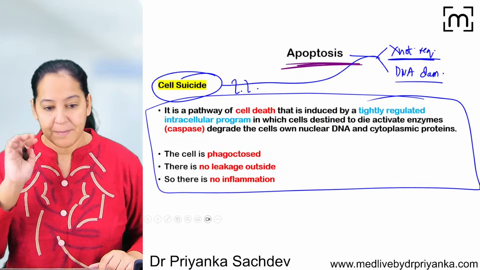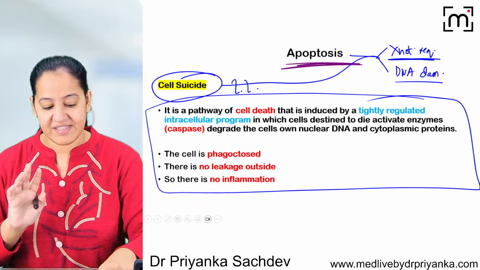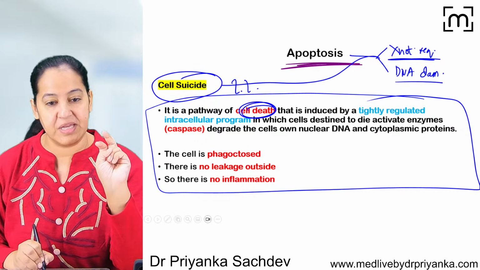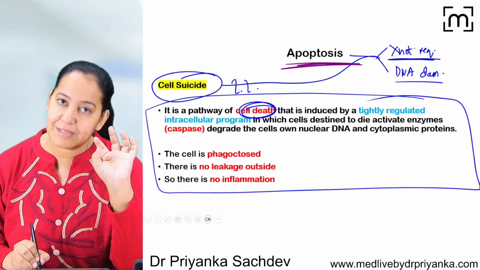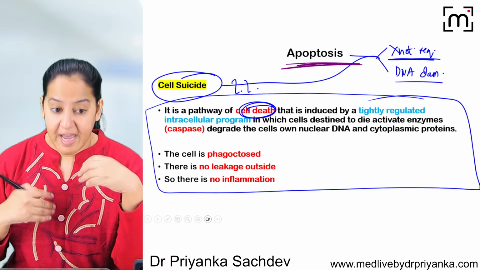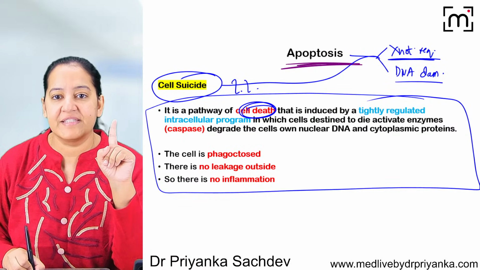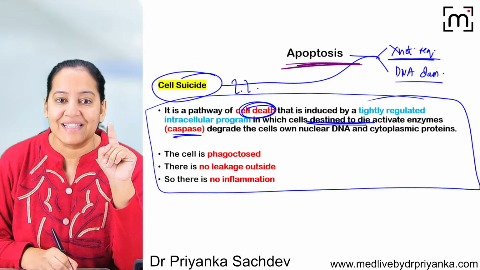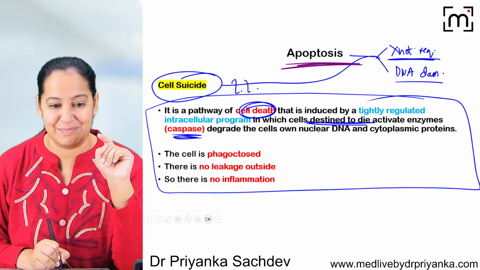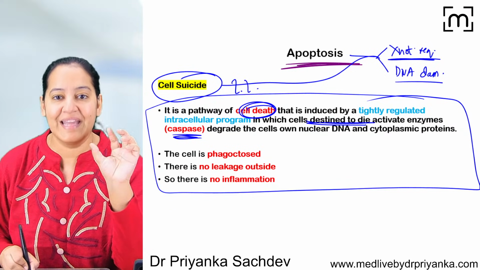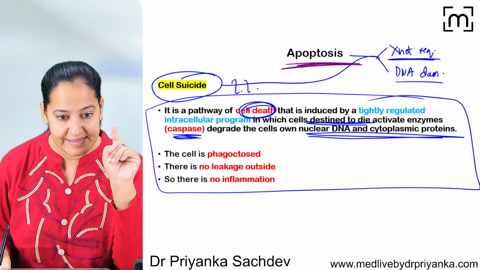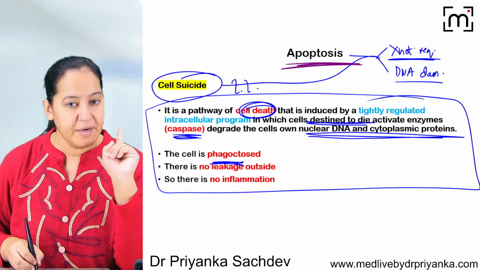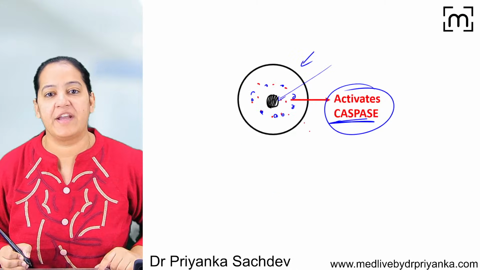Okay, so what is apoptosis? First tell me what is apoptosis. Say, ma'am, it's a type of cell death. Actually, there are two types of cell death, apoptosis and necrosis. Apoptosis is one of them. It is a type of cell death in which the cell which is destined to die will activate an enzyme. The name of the enzyme is Caspase. Caspase will degrade the cell into multiple apoptotic bodies. In the end, a phagocyte will come and engulf all the apoptotic bodies. But during the entire process, there is no leakage and no inflammation.